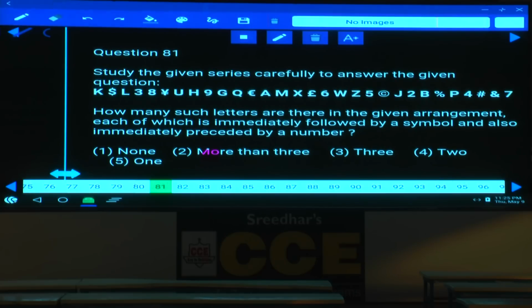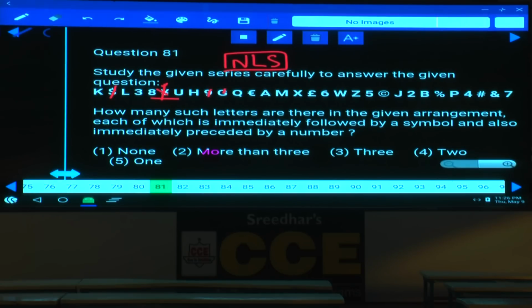Then question number 81, how many such letters are there? Now the question is about a letter. I am representing a letter with L, each of which is immediately followed by a symbol and preceded by a number. Preceded by a number means below this one number and the next one is a symbol. Number, letter and symbol should be the sequence. Now tell me whether we can take this symbol? No. Before this symbol there is no number. Now here 8 is a number and this is not a letter, and this is also ruled out.